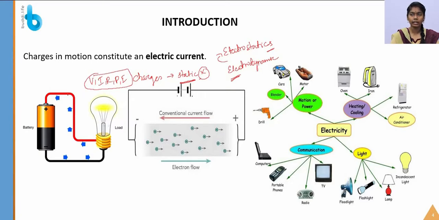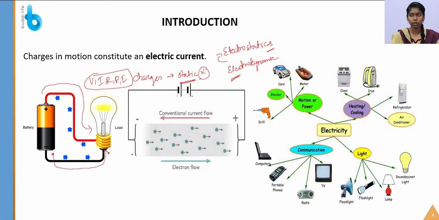Here I already have this model, in which a battery is connected to a load. Here the load is a light. So what is the conventional current flow? The conventional current flow is from the positive to the negative. But the electron flows from this terminal, the negative terminal, to that load.